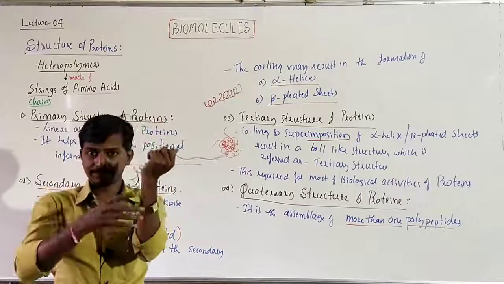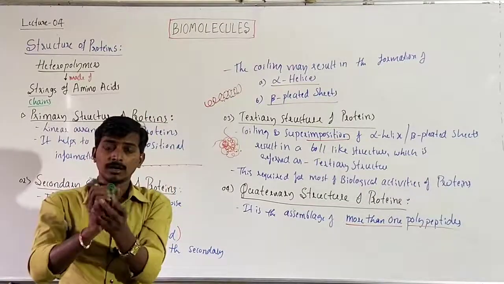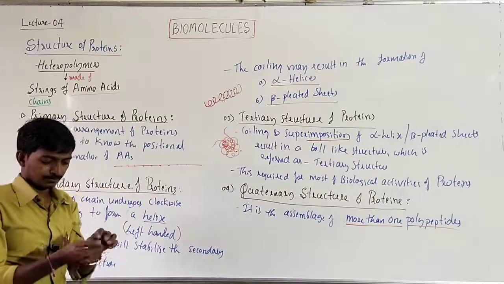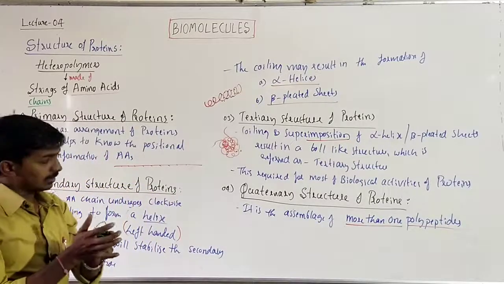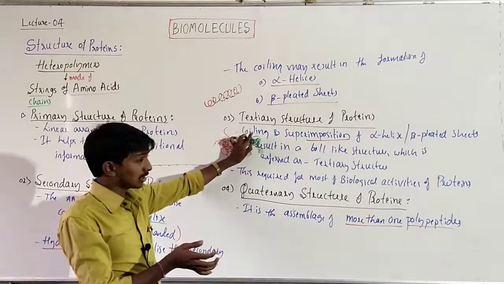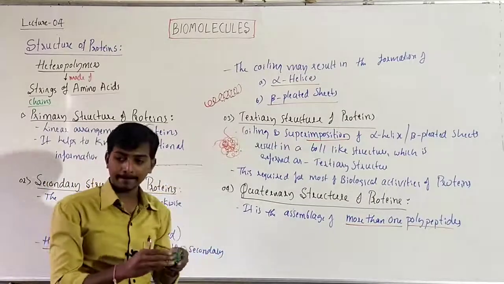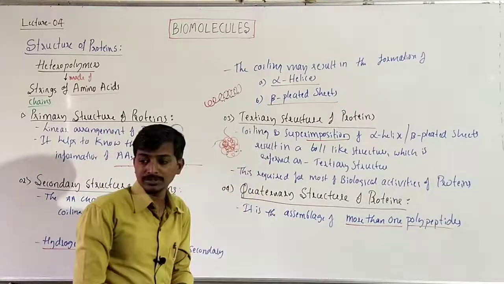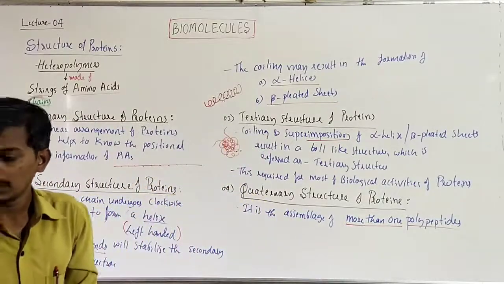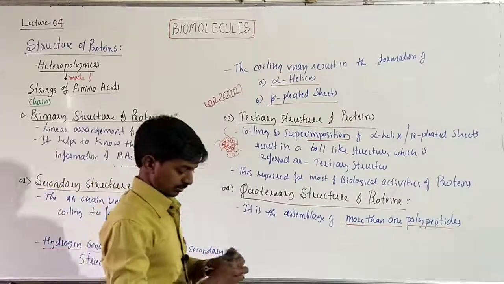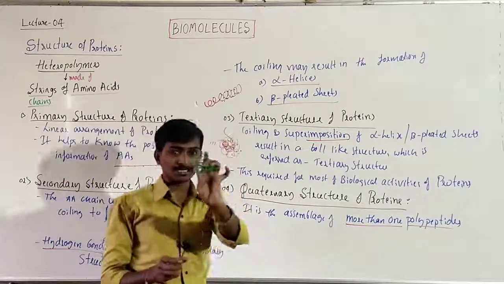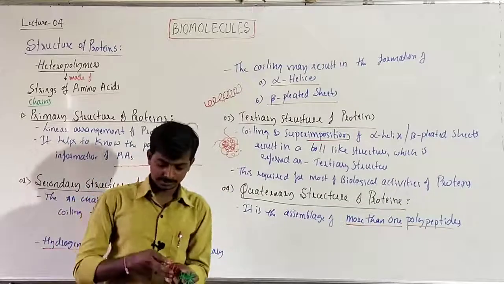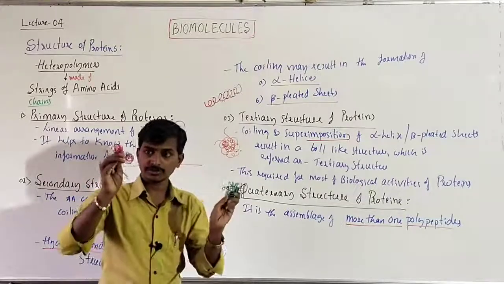When it makes a ball of the amino acids, the polypeptide chain, that we consider as a tertiary, right? But when more than one polypeptides join each other, that we consider as a quaternary structure. So this is one tertiary structure, this is one tertiary structure.